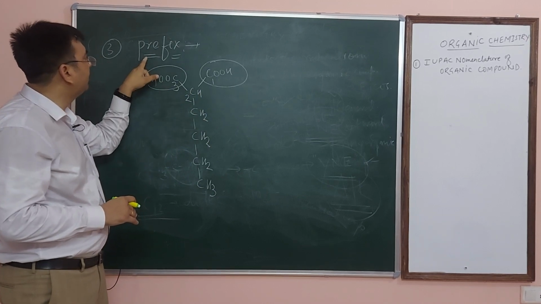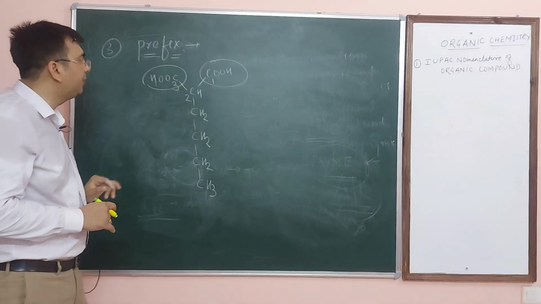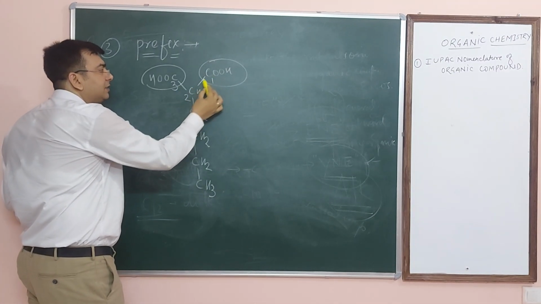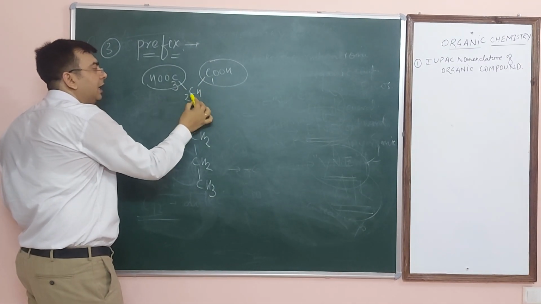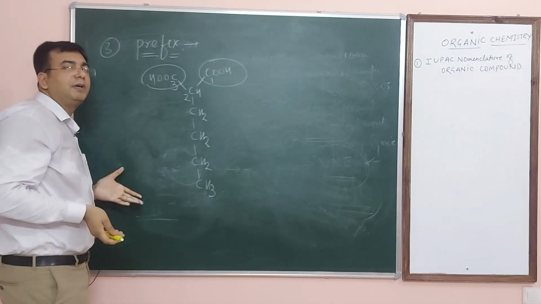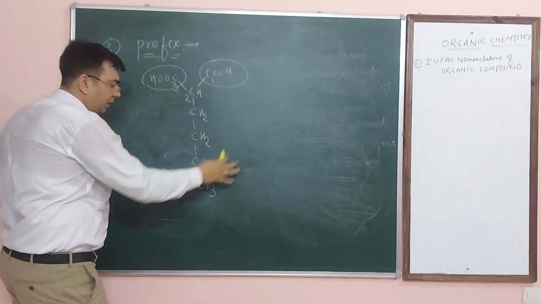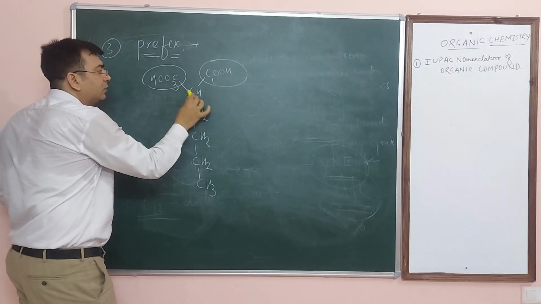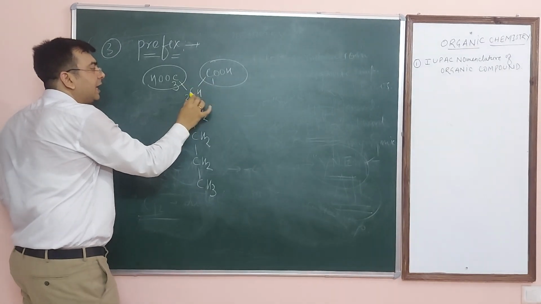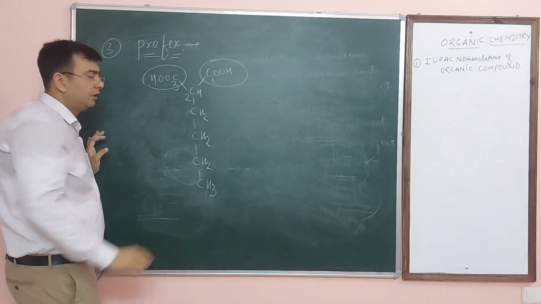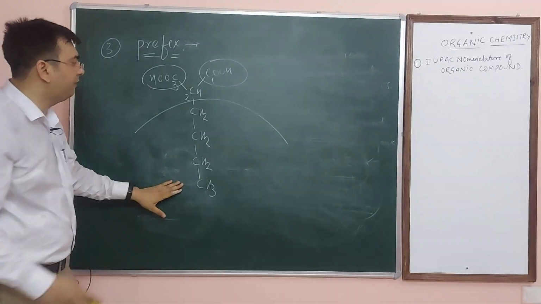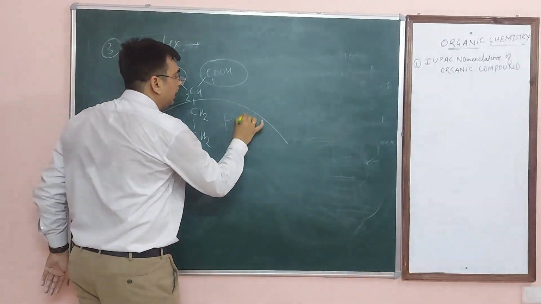And I told you what the meaning of prefix is. What is the meaning of prefix? Everything except the selected carbon atom chain. Like this is the total organic compound and you selected this carbon atom chain. Once you select this chain, everything except the selected carbon atom chain is known as prefix. So this is the unselected chain, and this is known as prefix. Getting? I hope it is clear.